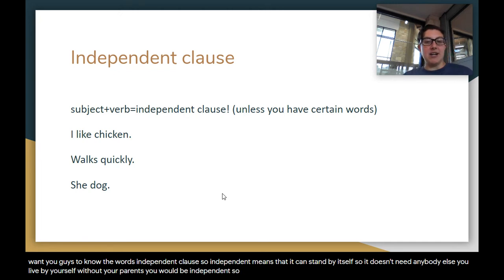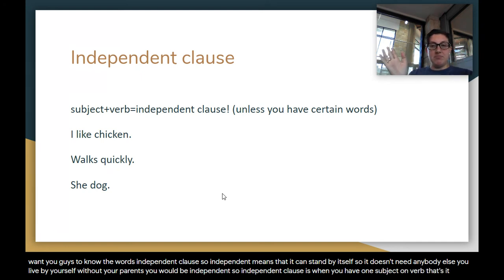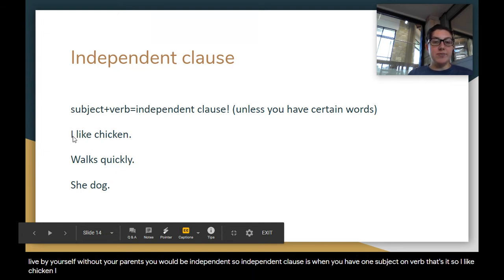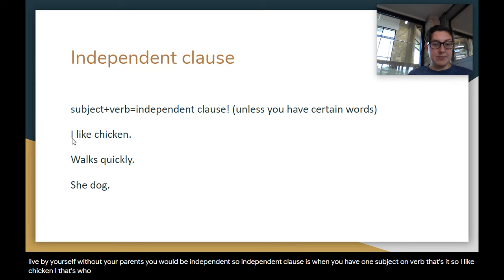So an independent clause is when you have one subject, one verb. That's it. So I like chicken. I, that's who. So I'm a subject. Like, that's what. So I have my verb, I like chicken. This is an independent clause.